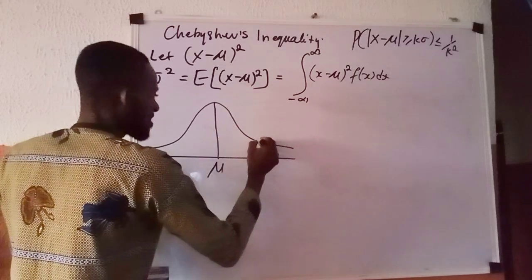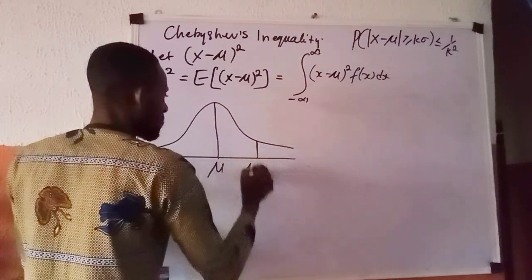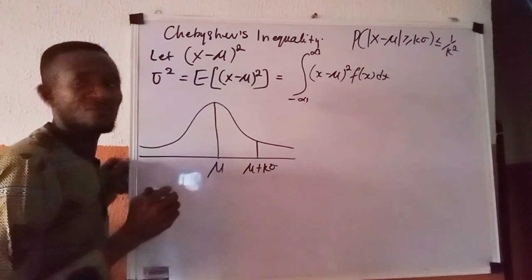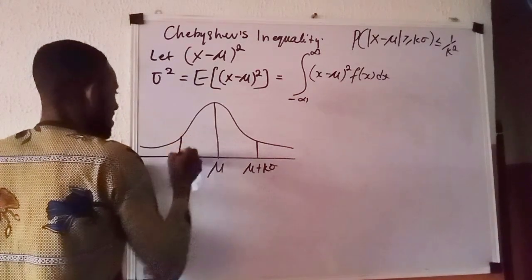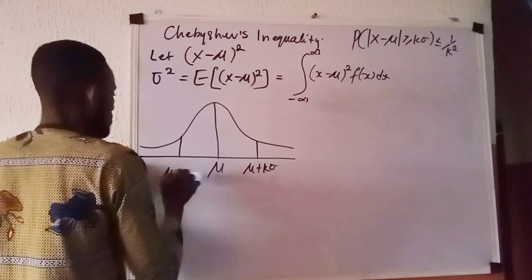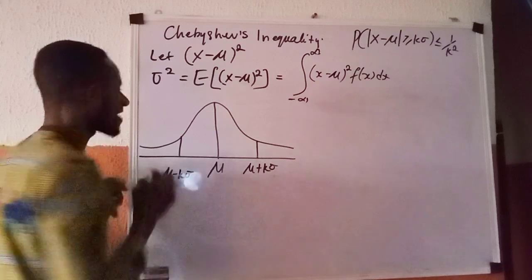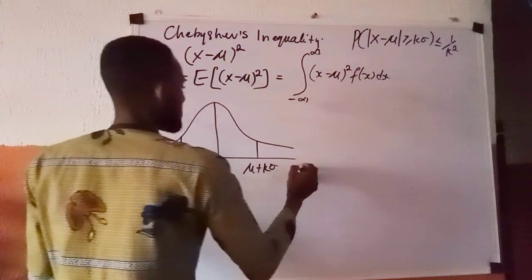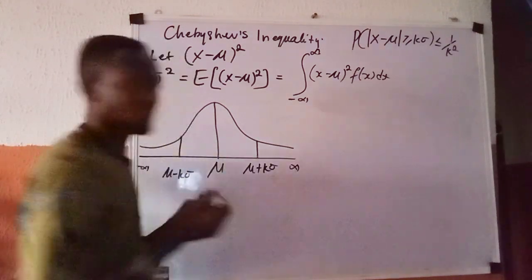Then let from here to here stand for mu plus k standard deviation, and let from here to here stand for mu minus k standard deviation. Let here be minus infinity and let here be positive infinity.